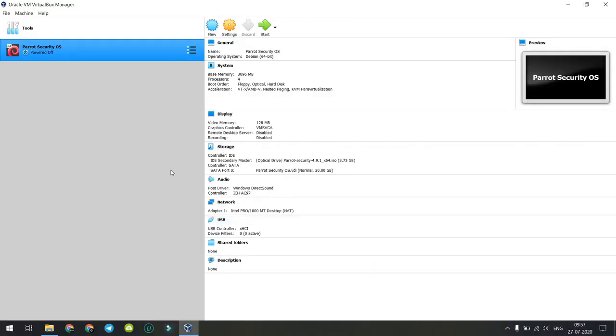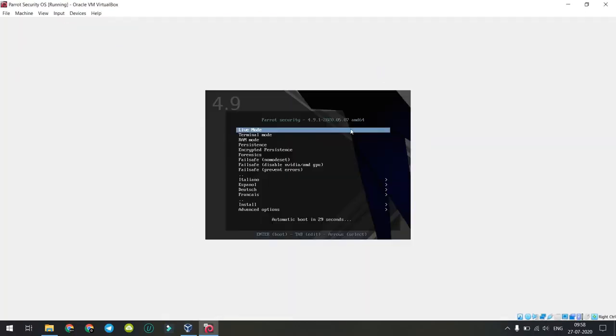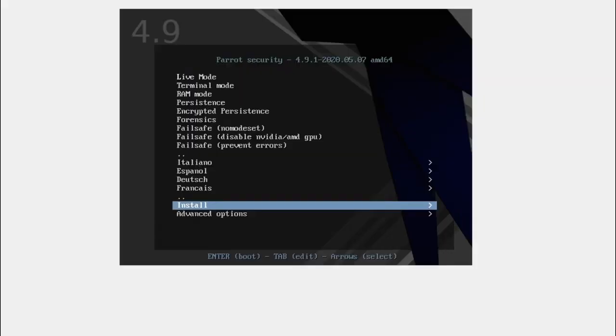Just click on Start button, it will start the virtual machine. Virtual machine will boot into Parrot OS ISO image. Move down. Click on Install option. And then select Install with GTK GUI.